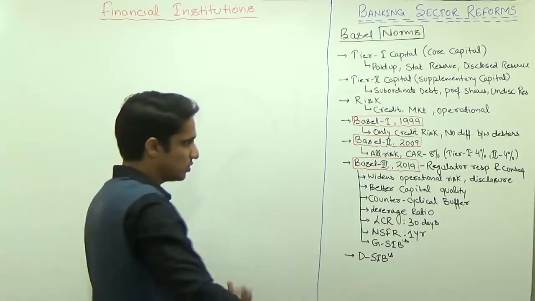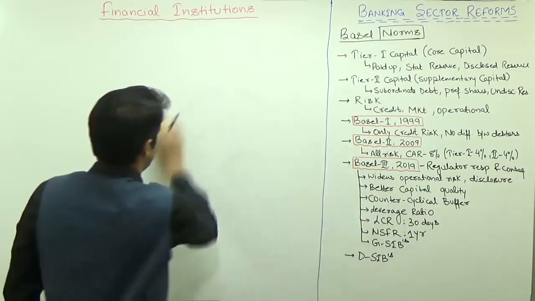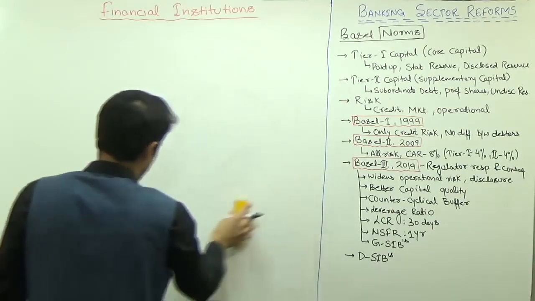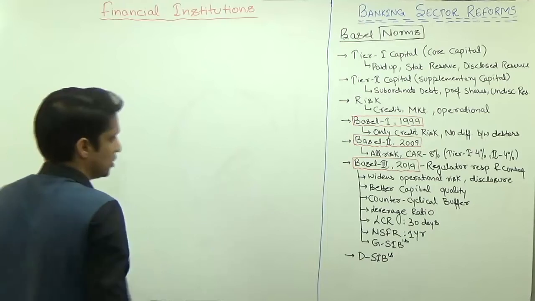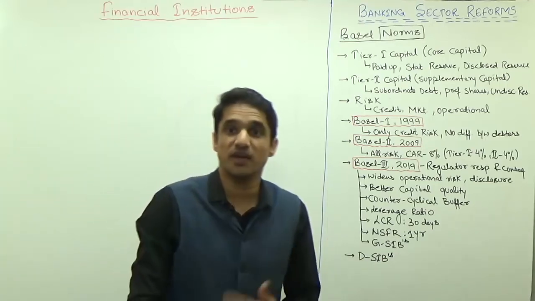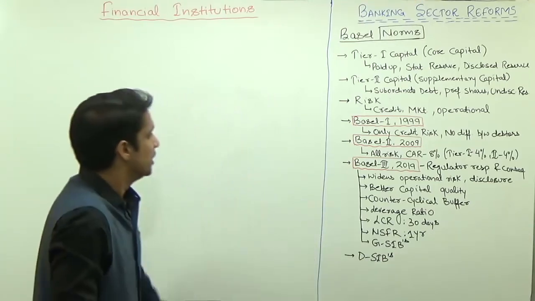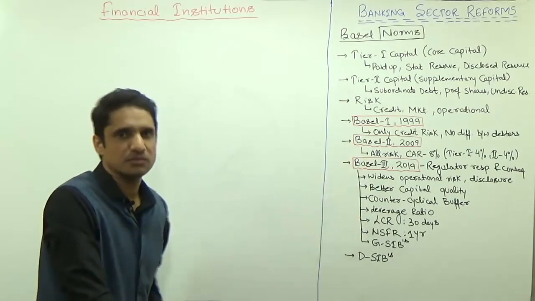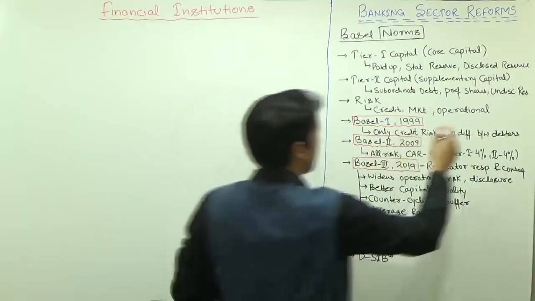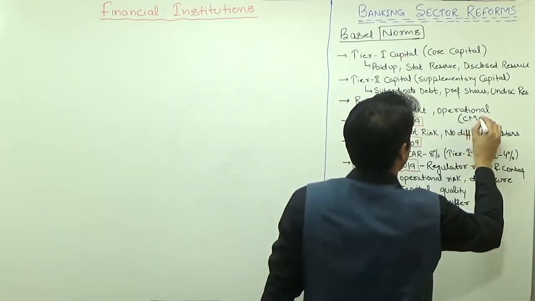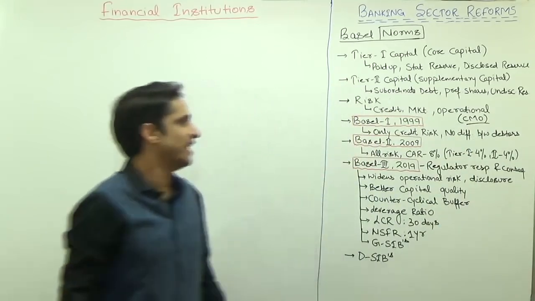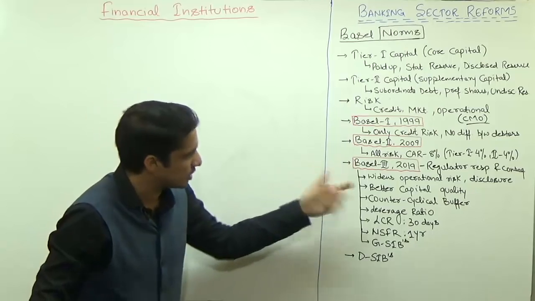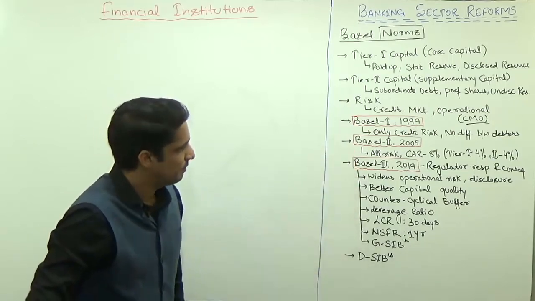Then we will discuss the Basel 2 norm. In India it was implemented by 2009, just 1 year after the recession came. Under Basel 2, they counted all the types of risk. We can remember it with CMO, Chief Medical Officer: be it credit risk, market risk or operational risk. So all types of risk were counted under this Basel 2 norm.